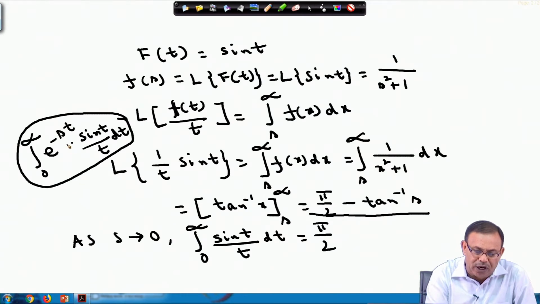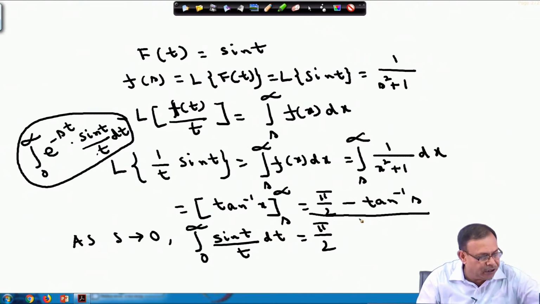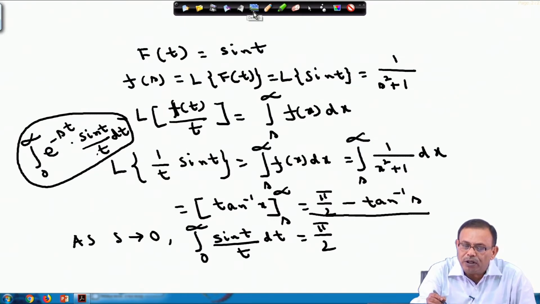Now, s is not there. I have to evaluate only integral 0 to infinity sin t by t dt. Therefore, I am making s approach 0, and this e power minus s t part vanishes, and therefore it becomes integral 0 to infinity sin t by t dt, which equals pi by 2.